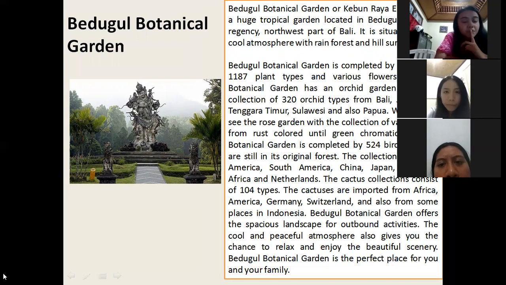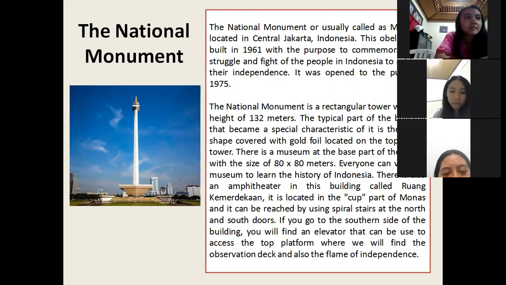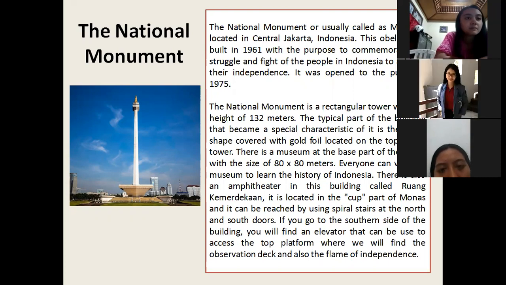Okay, students, have you done it? Yes, Miss. Did you find the differences between these two texts? Yes, Miss. Okay, Eva, can you mention what the differences are? If I'm not mistaken, the difference between those two texts is the first text tells about historical places, and the other text tells about tourism places. Thank you, Miss.